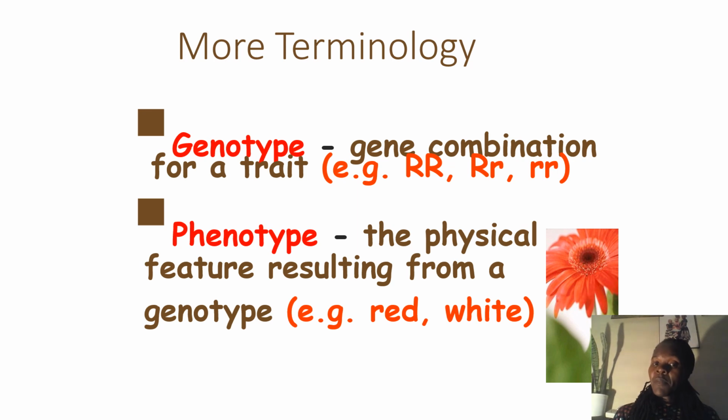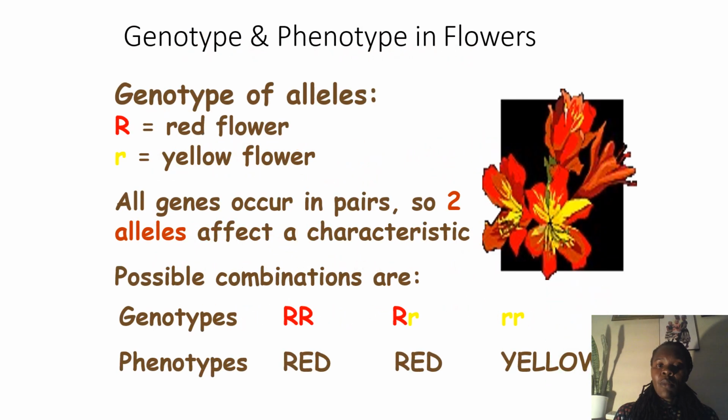Then the phenotype, that is the physical expression or the physical feature resulting from the genotype. Just as I was defining the genes, I still repeat that a phenotype will always result from a genotype. There has to be a genotype for you to get the phenotype. So the phenotype will always describe the physical expression. You can talk about the red color of a flower, the white color, the blue color, or the tallness, the shortness. That is the phenotype we are talking much about.